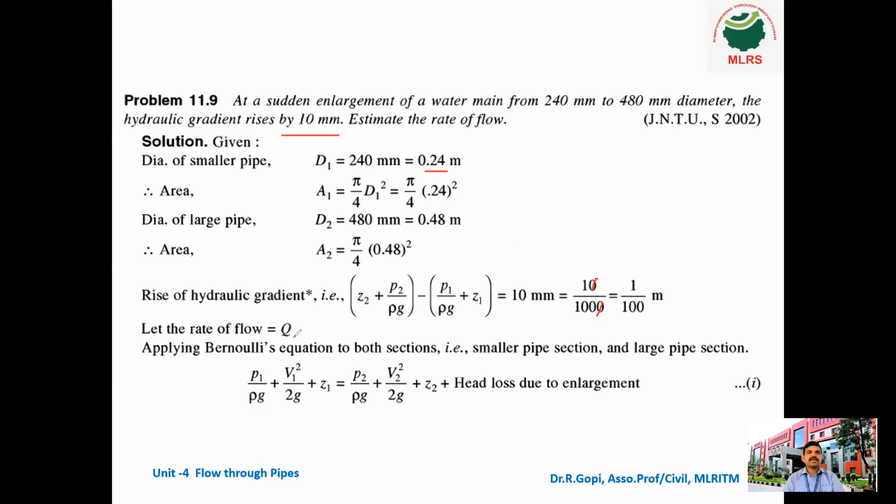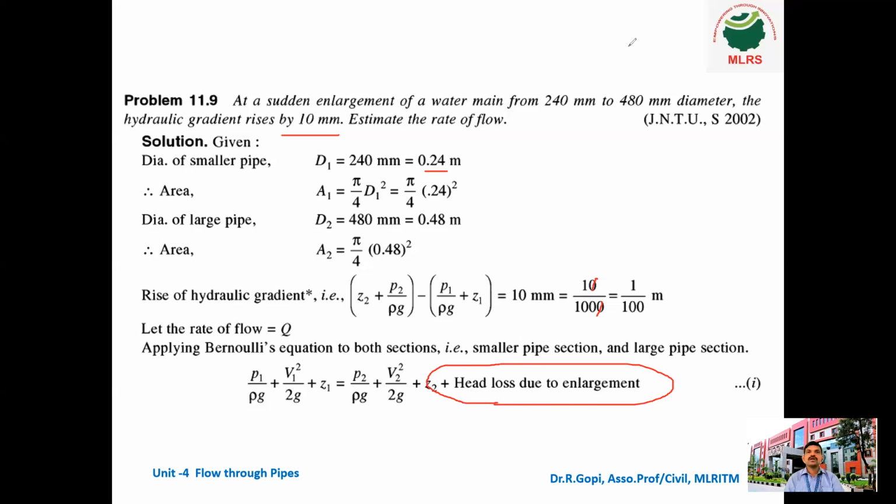So next, let the rate of flow discharge equal to Q. So applying Bernoulli's equation on both sections, that is the smaller pipe section and the larger pipe section. Okay, P1 by rho g plus V1 square by 2g plus Z1 is equal to P2 by rho g plus V2 square by 2g plus Z2 plus head loss due to enlargement. So we have to add the head loss due to enlargement also.